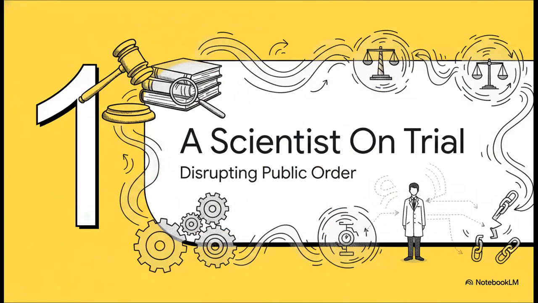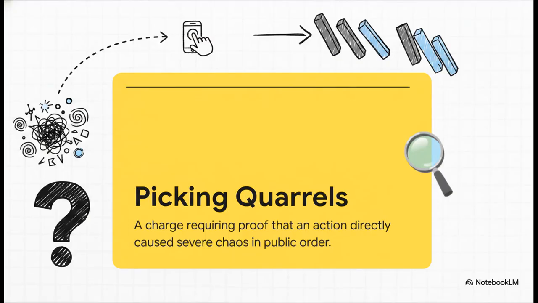A scientist on trial. The charge: disrupting public order. Let's quickly look at the massive legal hurdle our protagonist, Dr. Chen Jingyuan, was up against. The specific charge here is picking quarrels and provoking trouble. Now, to make this stick, the prosecution had to prove that Dr. Chen's retweets directly resulted in severe chaos in the public order.